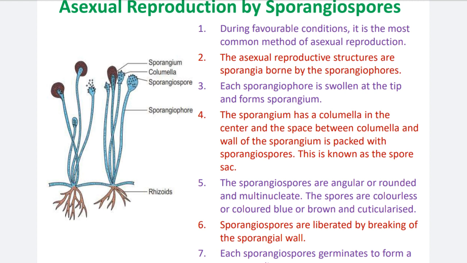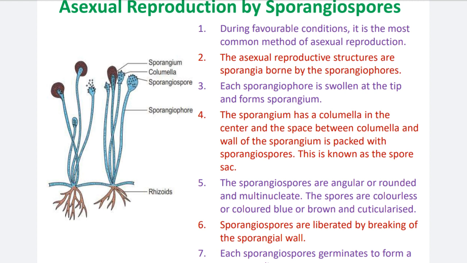Third point: each sporangiophore is swollen at the tip and forms the sporangium, which is the bag of the spores, the sac of the spores.